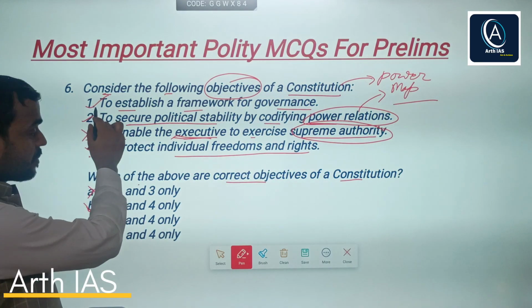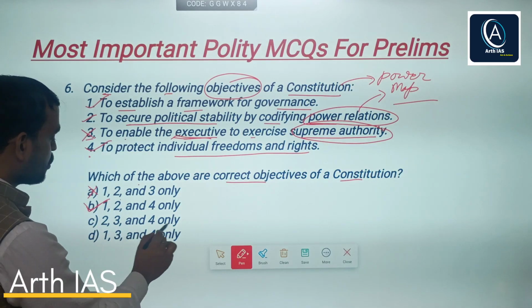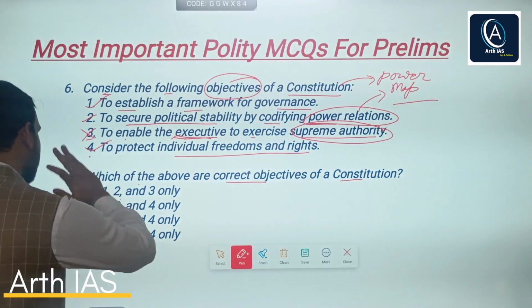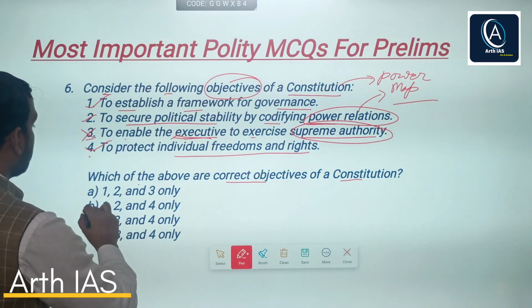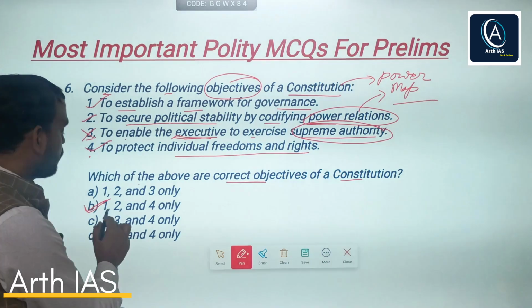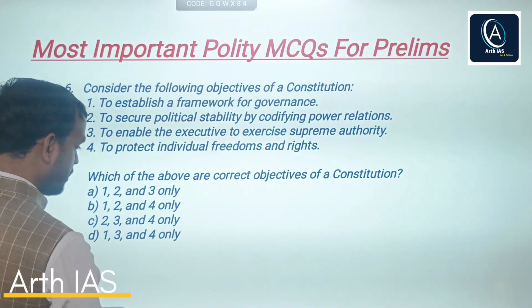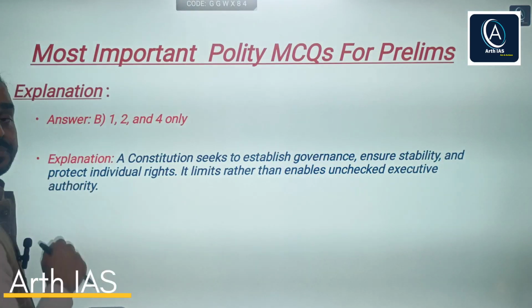We have seen statements 1, 2 and 4 are correct. C says 2, 3 and 4, no. D says 1, 3 and 4 only, no, right? So the correct answer is option B, that is statements 1, 2 and 4 are correct, right? You can see the explanation, right?